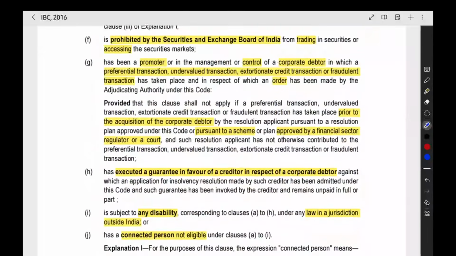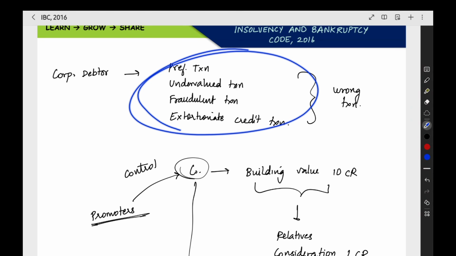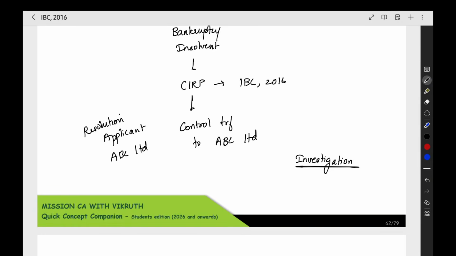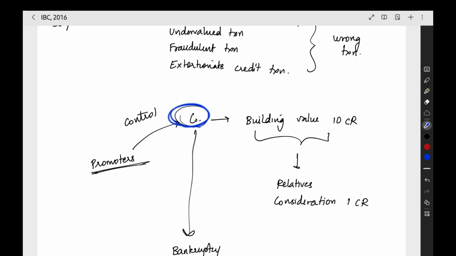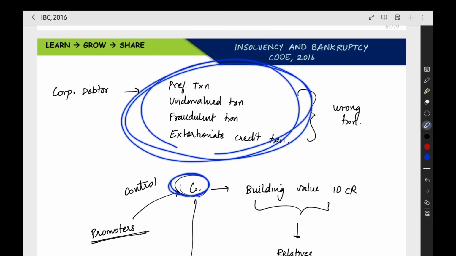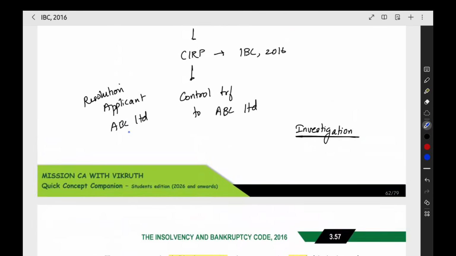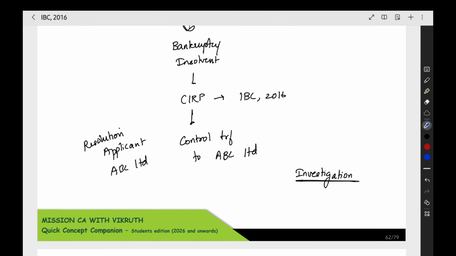Now in this point, what they are saying is that when there is a corporate debtor related to which some wrong transaction has happened, and the promoters, or the persons in charge, that is, a person who is a promoter or who is in the management or in the control of that corporate debtor, and some order has been passed by NCLT, then such a promoter will not be eligible to present the resolution plan.